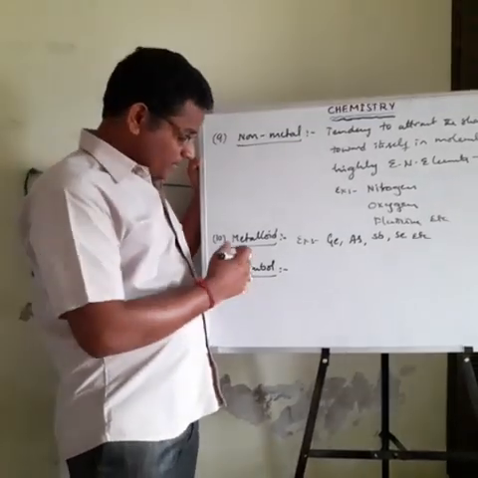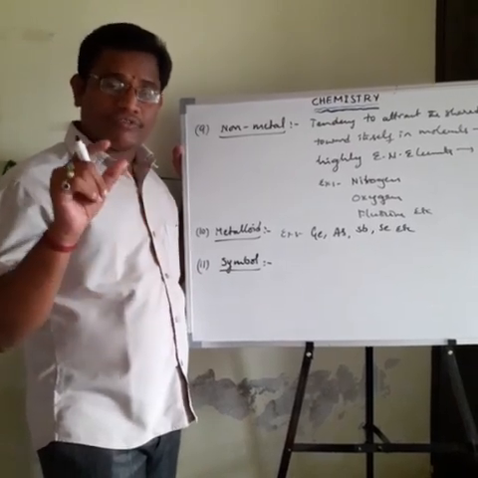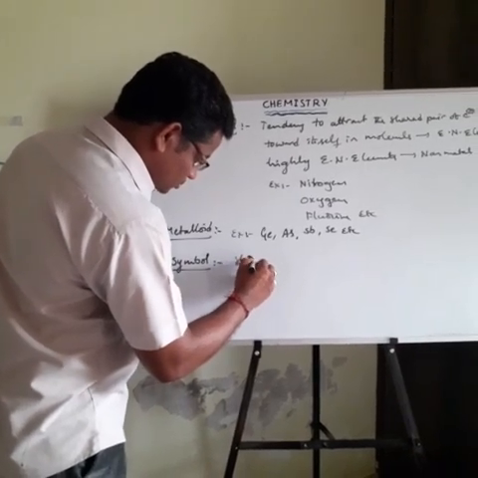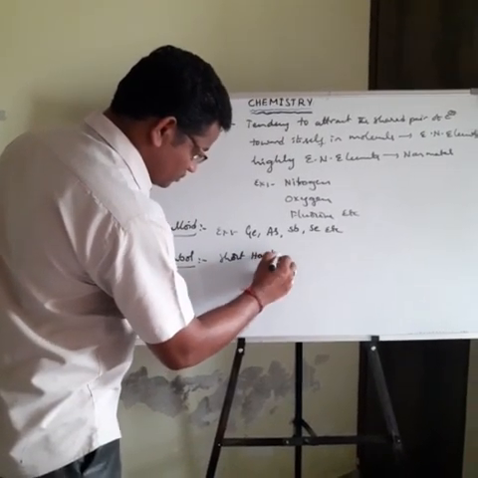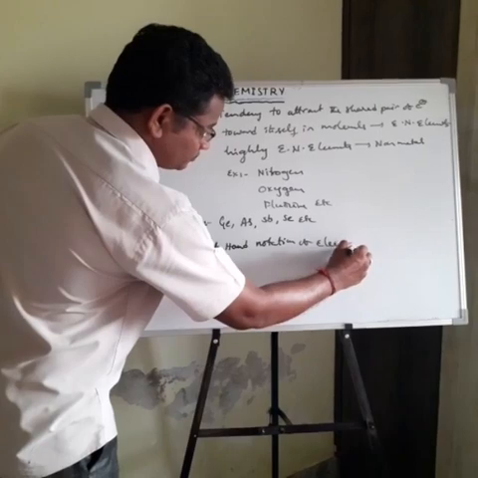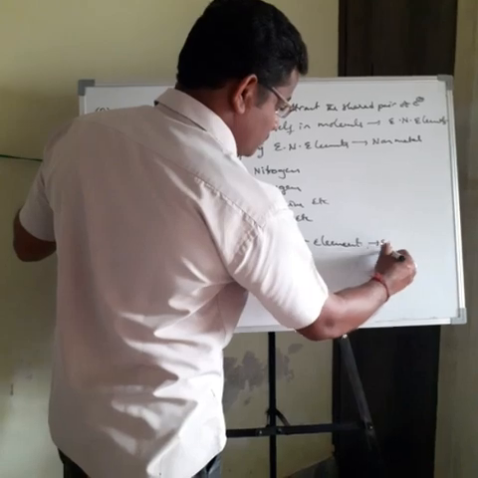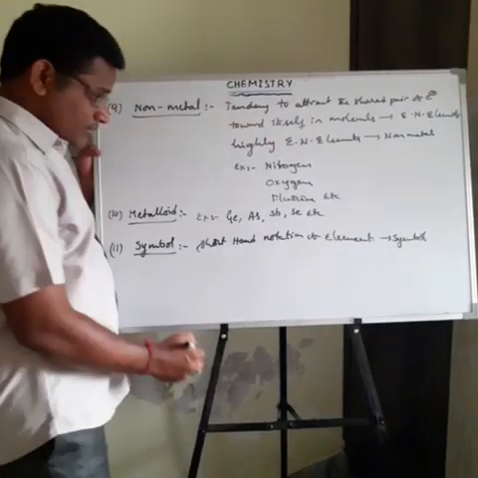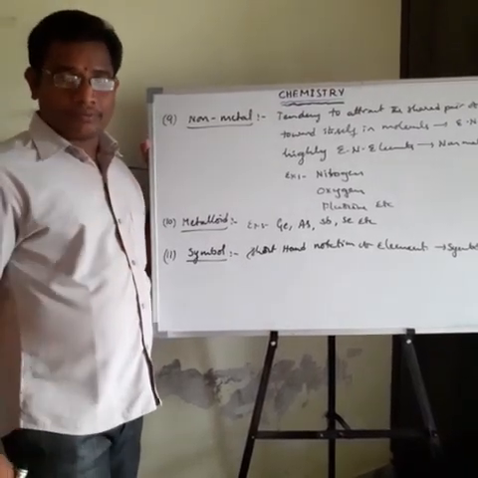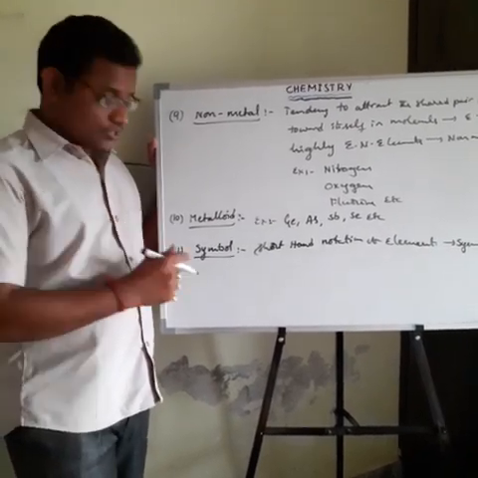Like that, the element symbol means the shorthand notation of an element. Shorthand notation of an element is nothing but a symbol. Generally, the symbol is obtained from the first letter of the English name of the element.